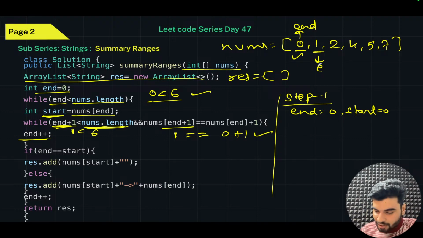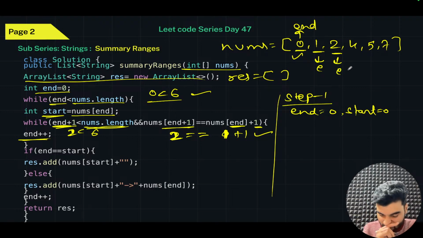Cool. Then again we check end plus 1. End is now 1, so 1 plus 1 becomes 2. Is 2 less than 6? Yes, that is true. Then you check the next element. The value at the second index is 2, and is it equal to the previous value, which end is pointing at, index 1, value 1, plus 1, so 2? Yes, that is true. Only then end plus plus happens, and end will point to this element.